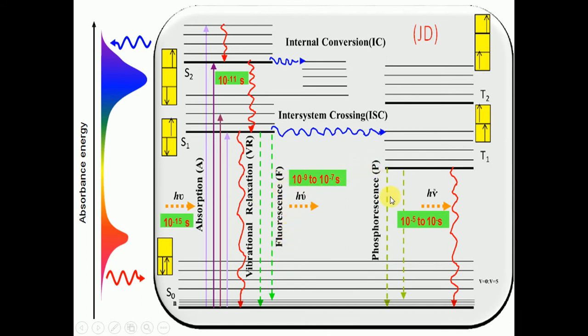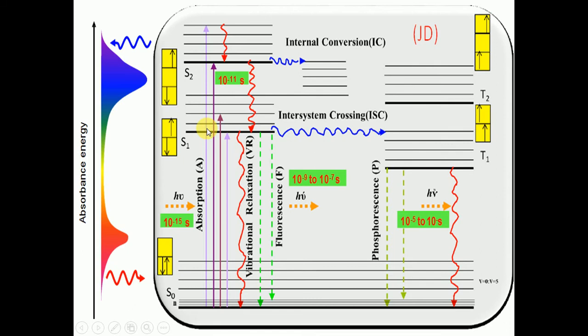Fluorescence, and P stand for what? Phosphorescence. So how are we going to simplify this molecule? When the molecule is at the ground state, like H0, the molecule is going to absorb some of the light energy. After absorption of the light energy, the molecule will go into the singlet excited state.